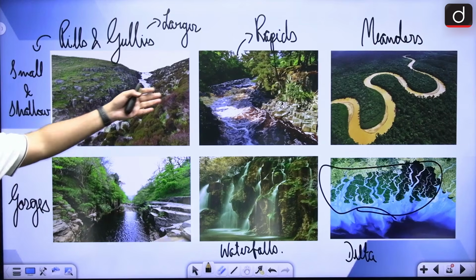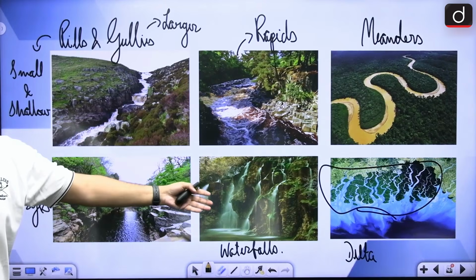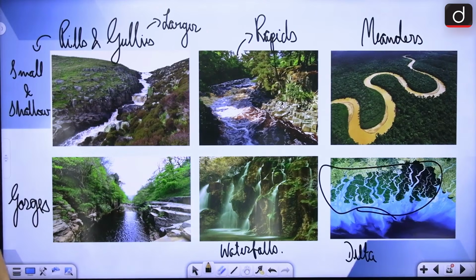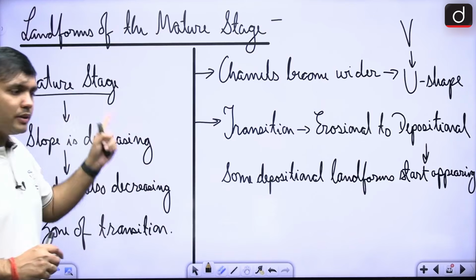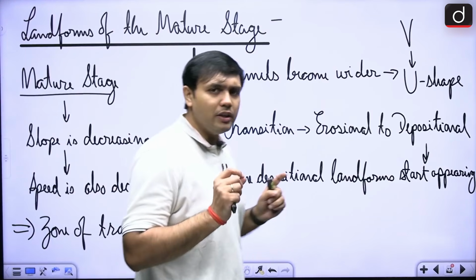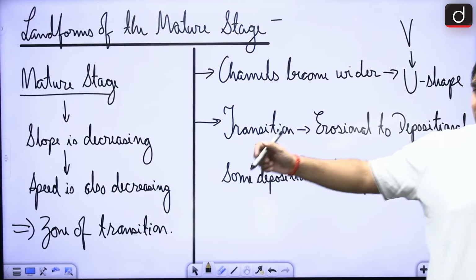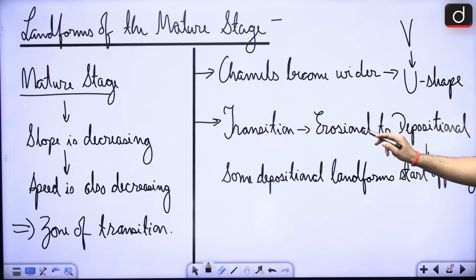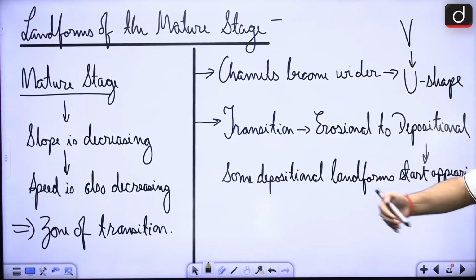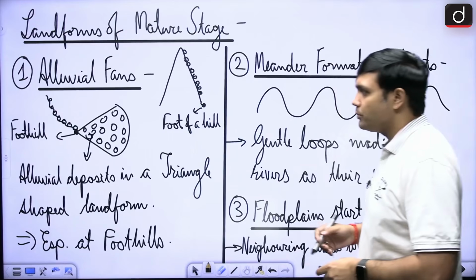Others are, of course, rapids and waterfalls. This you will witness in Rishikesh, and waterfalls I am hoping that most of you would have heard about, right. Now, these are erosional landforms made by rivers, generally in the youth stage. As we move towards the mature stage, this V shape will turn into a U shape, and slowly and slowly the transition is happening towards depositional landforms. Slowly and slowly depositional landforms will come about.